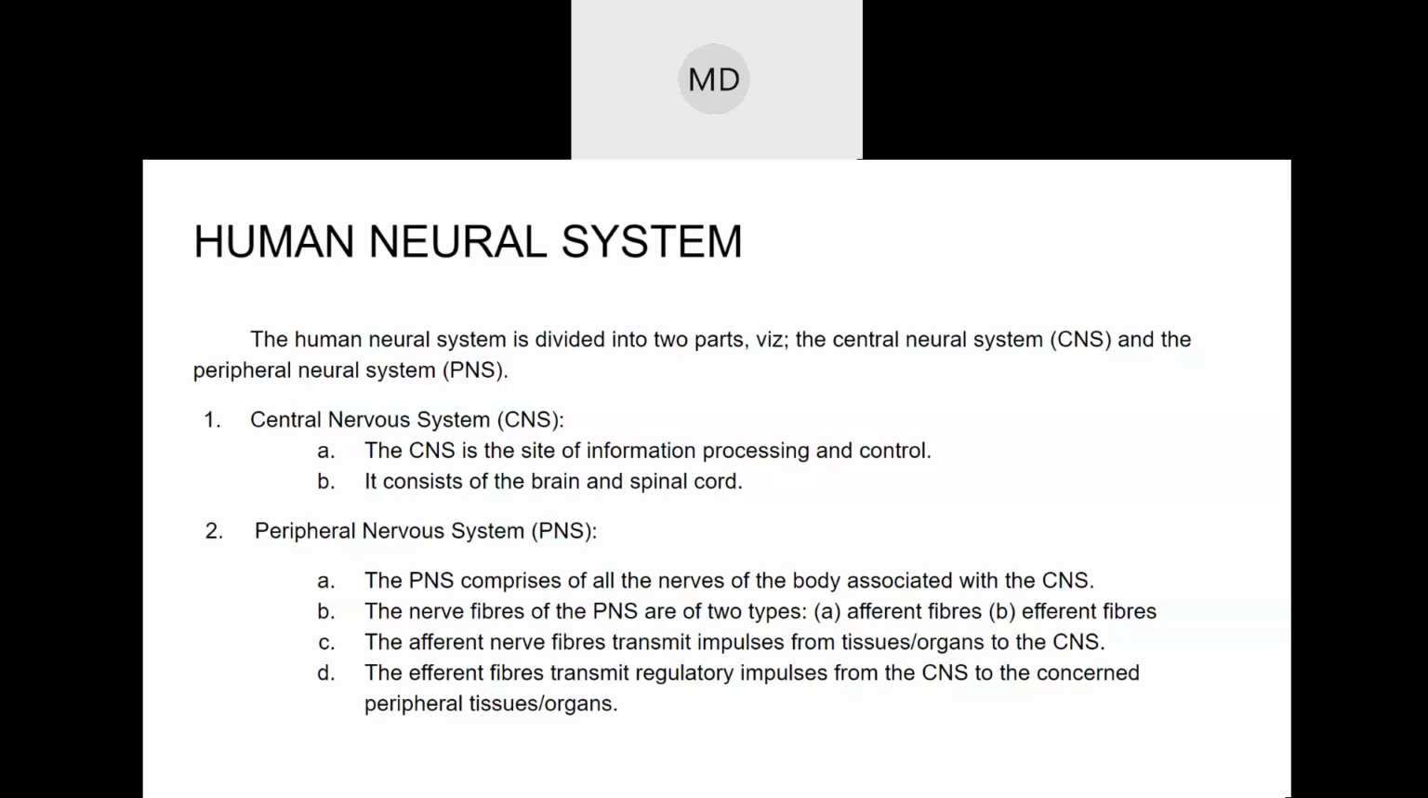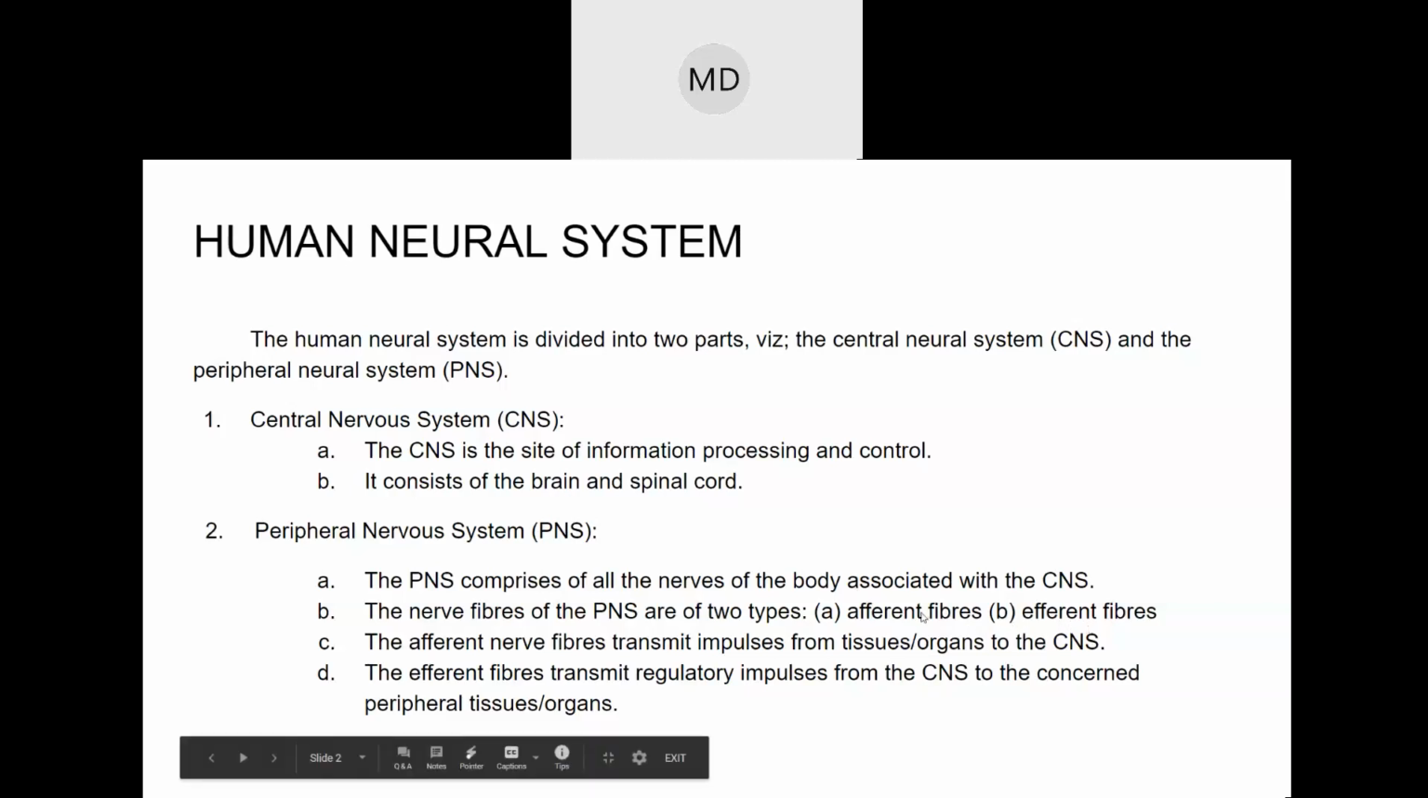Okay, and the nerve fibers are of two types. There is a nerve cell, right? Nerve cells or neurons form nerve fibers. Many neurons together form a nerve fiber. So the nerve fibers are of two types: afferent fibers and efferent fibers. Afferent nerve fibers and efferent nerve fibers.